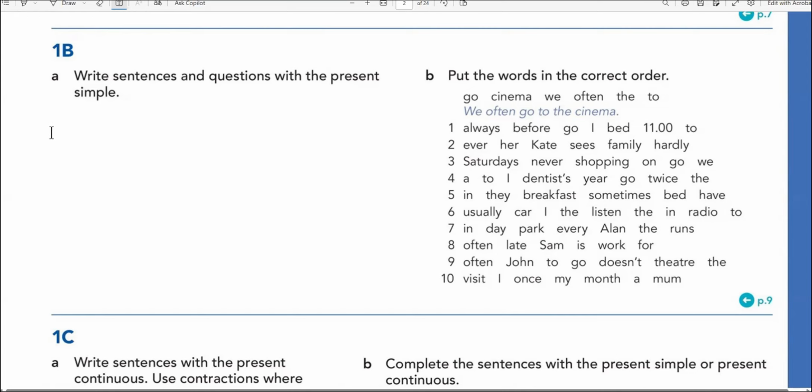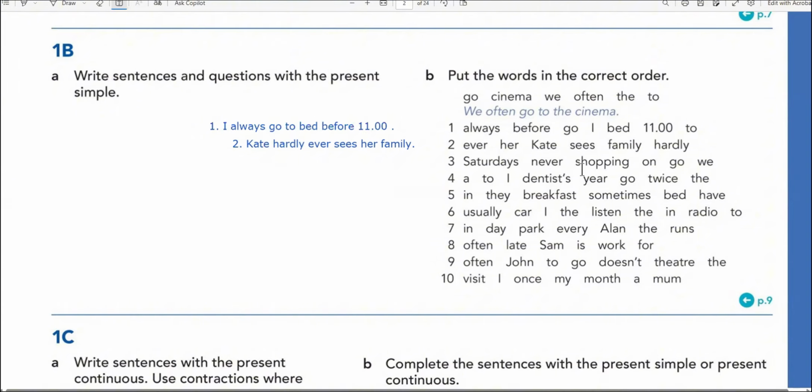So number 1 will be I always go to bed before 11. That's it. Okay. Number 2, ever. Her, Kate, sees family hardly. So Kate hardly ever sees her family.